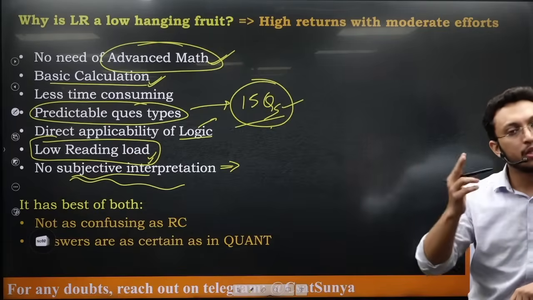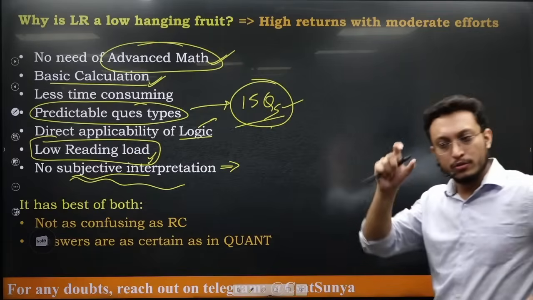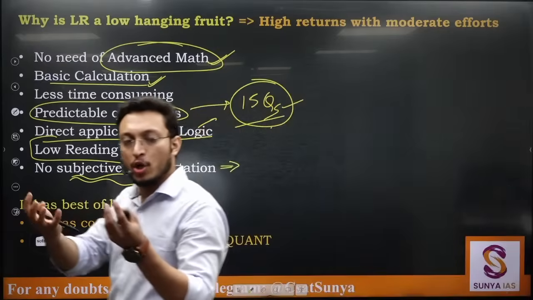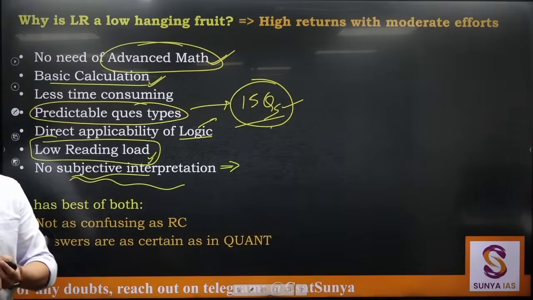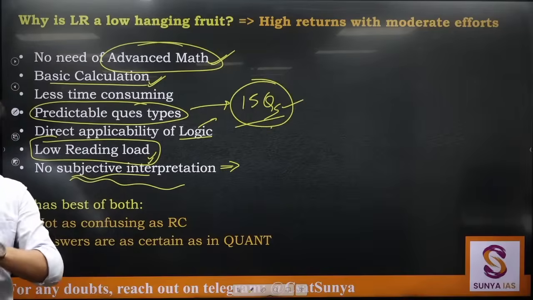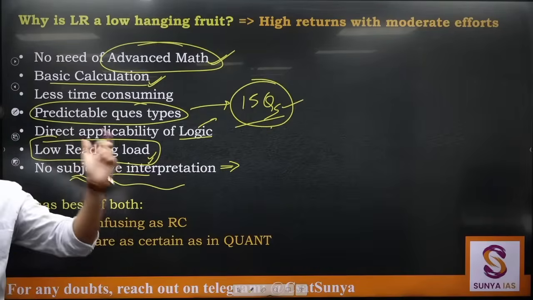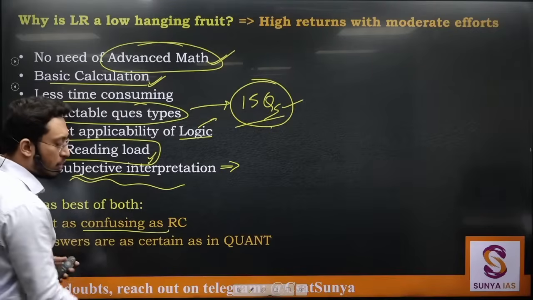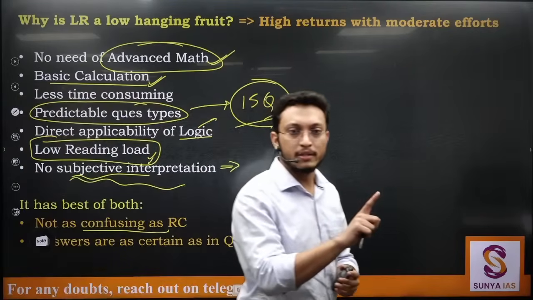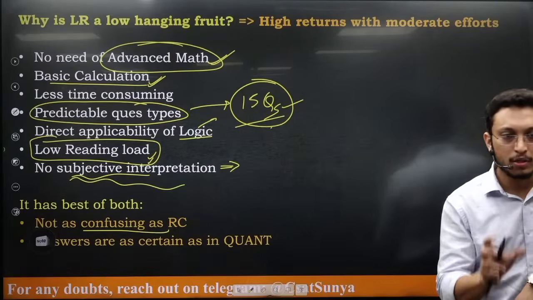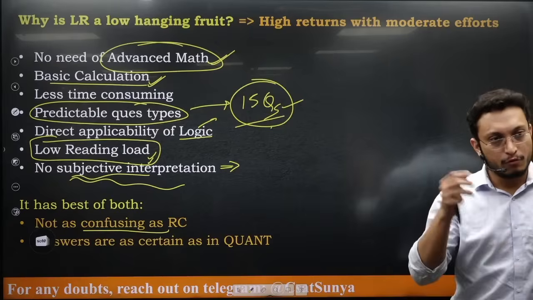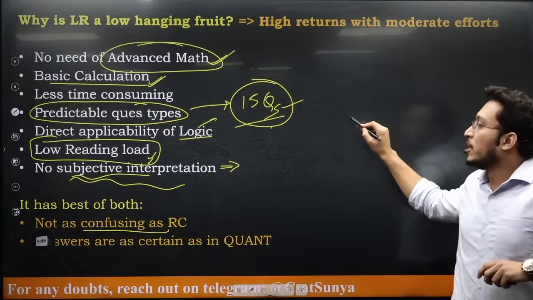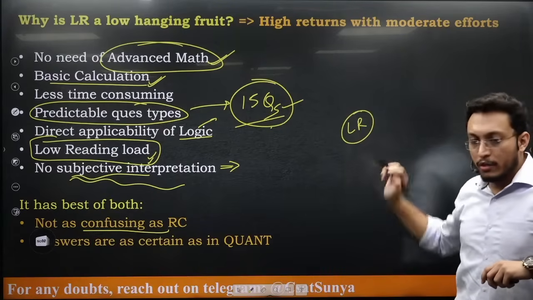So it has good things of both your quant and RC section. The answers will be certain. जैसे quant में there are certain answers, you will have certain answers in LR also. And it will not be confusing as there is a confusion in RC. So there are good things of both the worlds here. So LR इसीलिए बोल रहा हूँ low hanging fruit है.